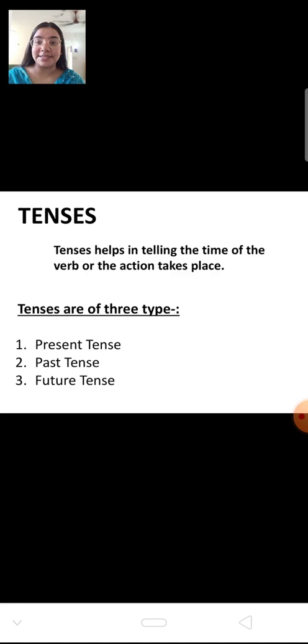From what is on the screen itself, you can see that it says Grammar. That means we are going to start with the grammar portion today. There are certain things in your grammar portion like tenses, speech, modals, determiners, figure of speech. All of that is included in your grammar portion. And today we are going to start with tenses.